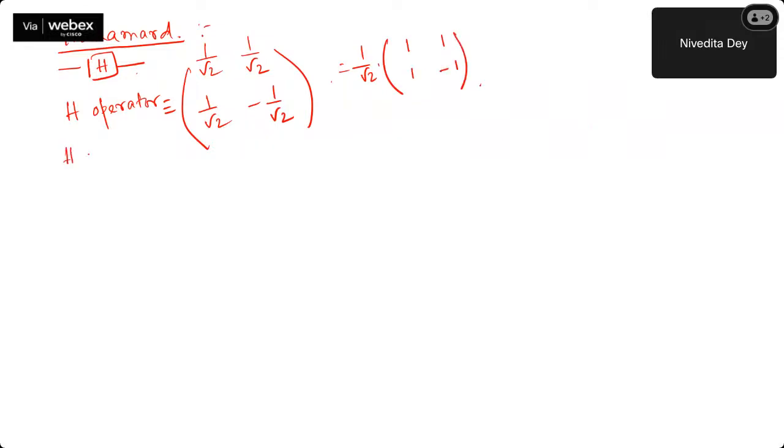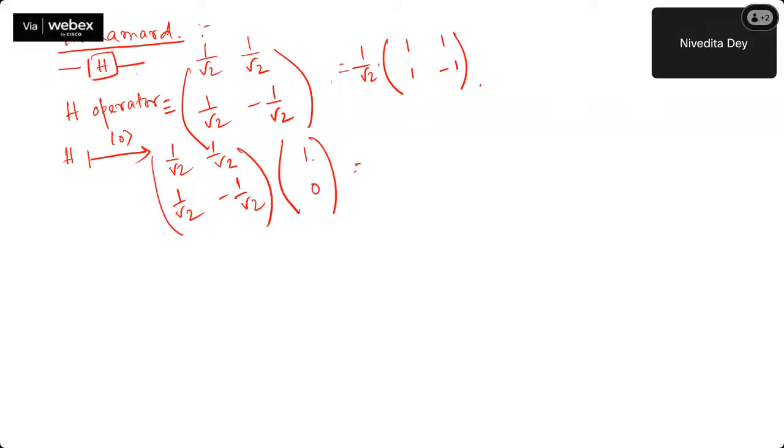Now, whenever Hadamard is applied on gate 0, how does it look? Hadamard is nothing but 1 by root 2, this matrix. And whenever it is applied on gate 0, which is 1, 0, the 1 is for the 0th position, it is on. So that is why it is 1. It represents the 0th position.